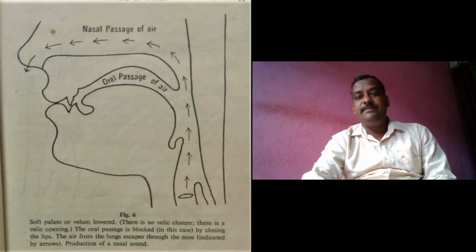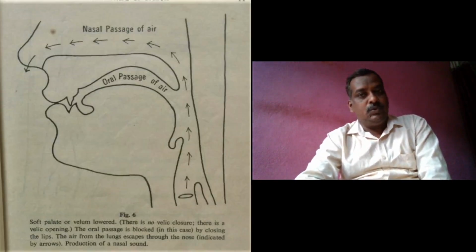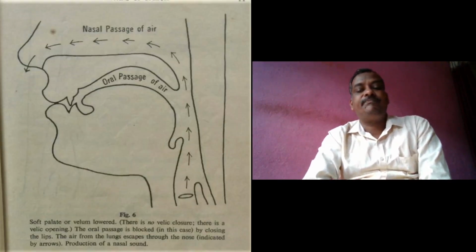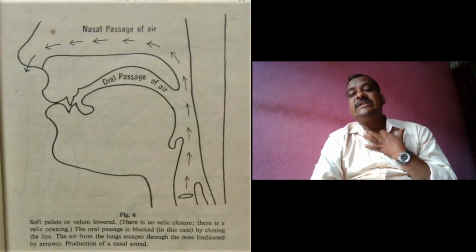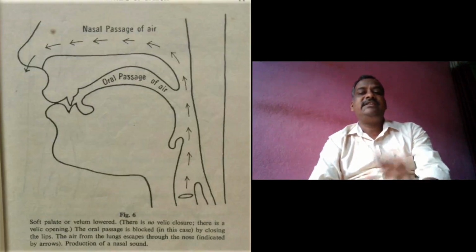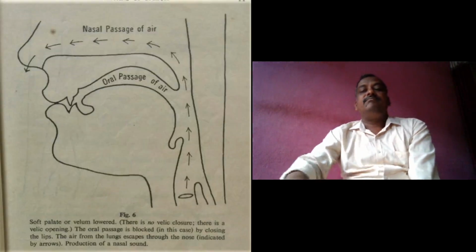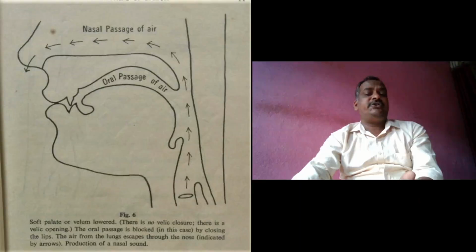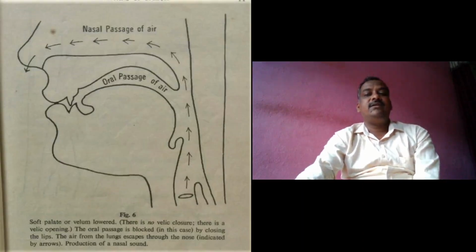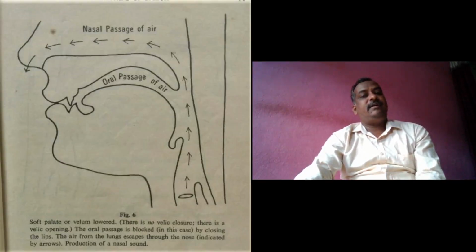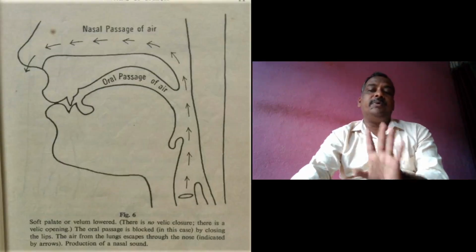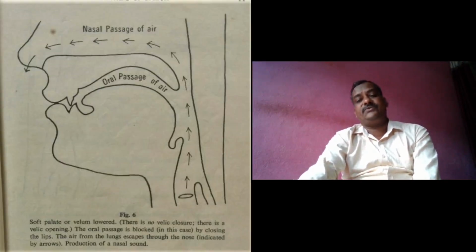So you can understand simply that there are oral sounds and nasal sounds. There is a third category of sounds which are not in English. That is called the nasalized sound. But this is for extra information, it is not part of our syllabus, but still I would like to mention it. In the third position, the oral and nasal passages are both open.